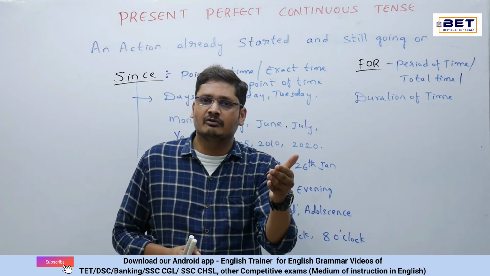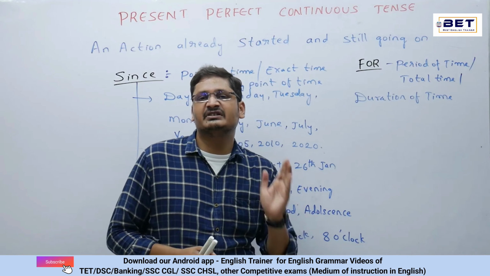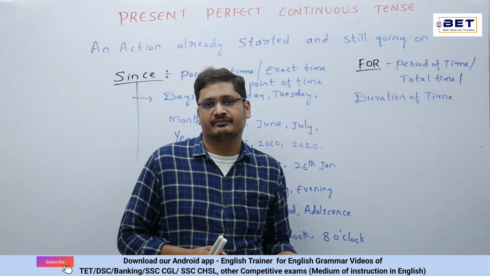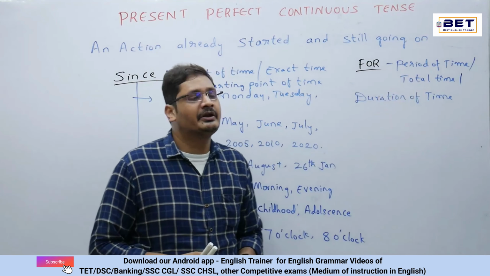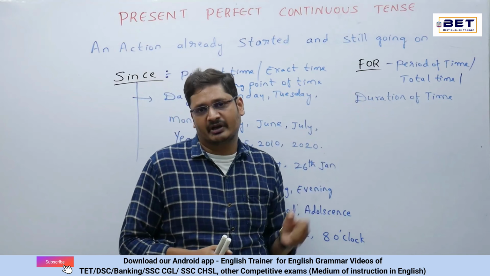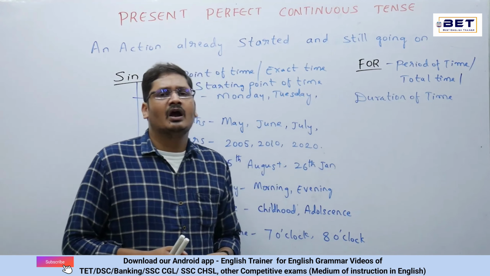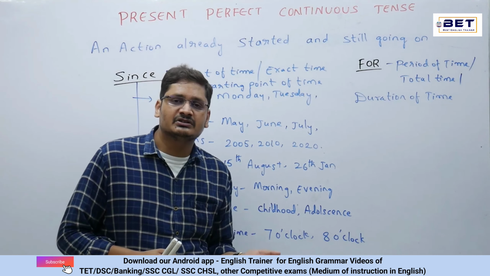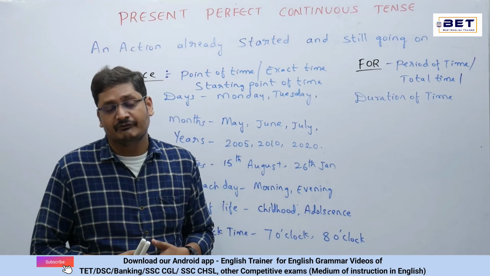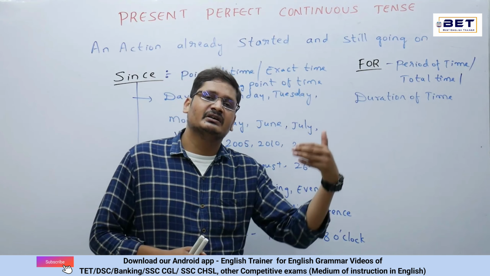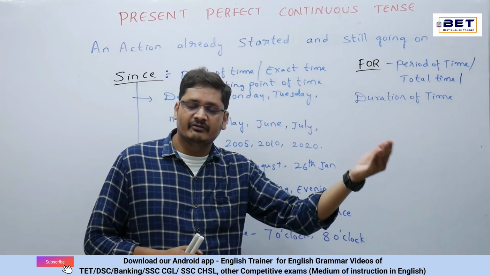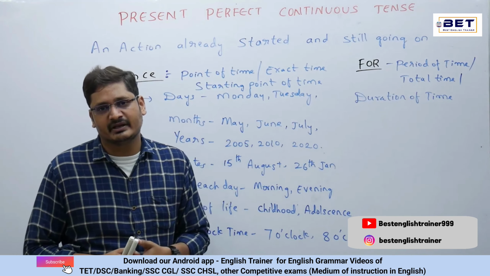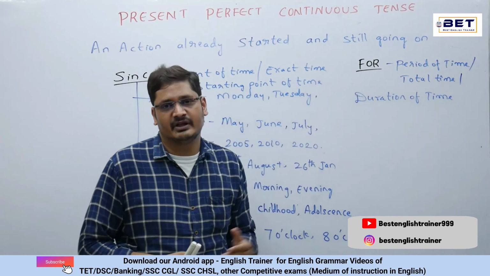For example, if it is mentioned at 7 a.m., since 7 a.m., that is specific, but here for is not specific. That's the reason we generally use for with a period of time or total time or duration of time. For example, I said, we have been staying in Hyderabad for the last 30 years. Which 30 years? Is it 1980 or 1950 or 1910 or something like that? It's not specific over there. That's the reason we are using for.